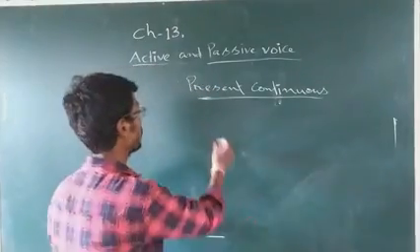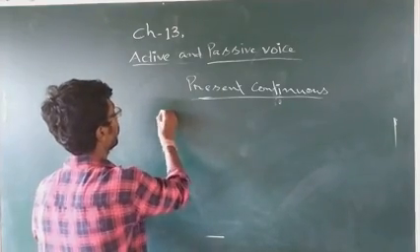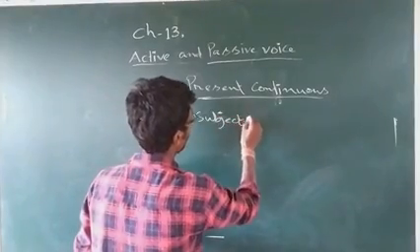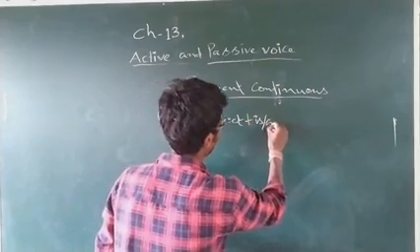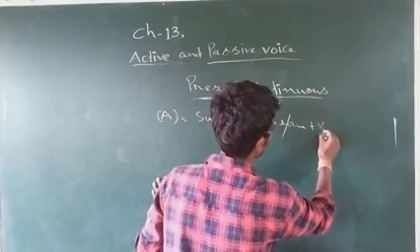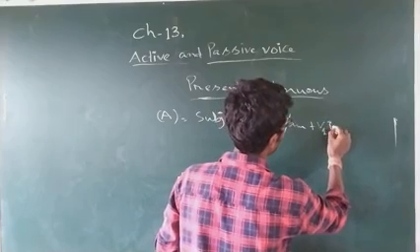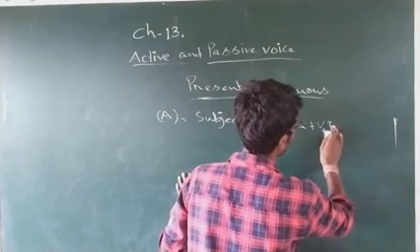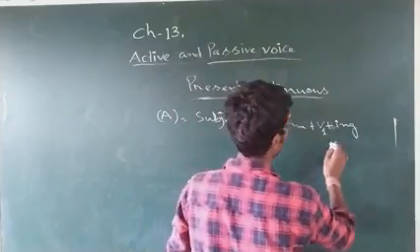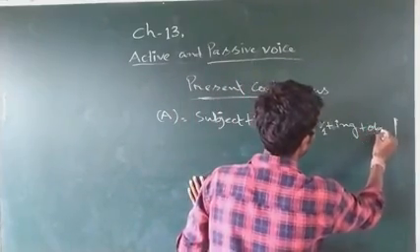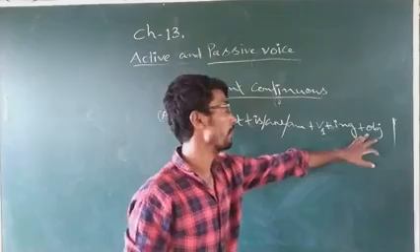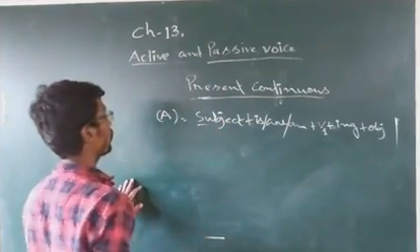For active, subject comes first, then is or are or am plus V1 in ing form, then object. Subject plus is or are or am plus V1 plus ing plus object. That is called the formation of active.